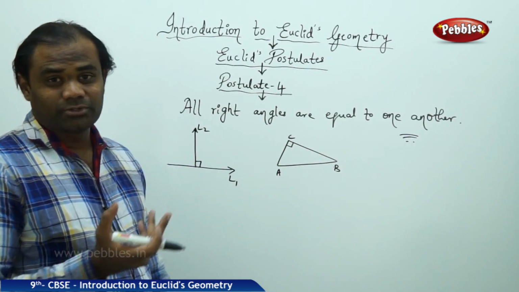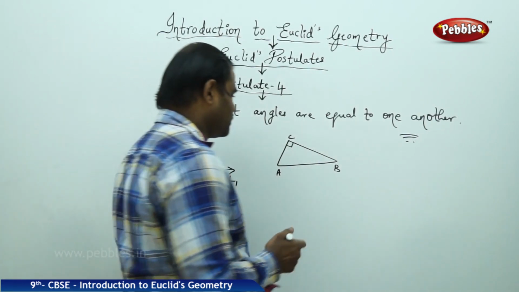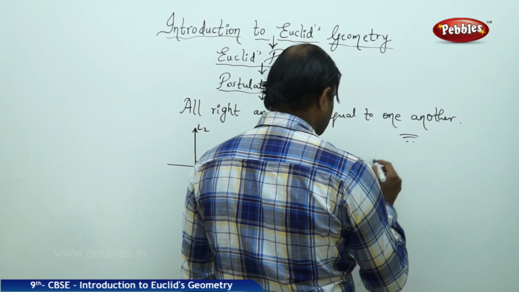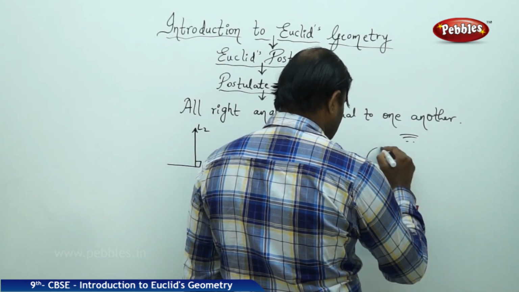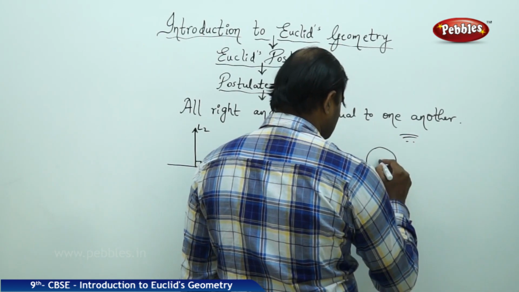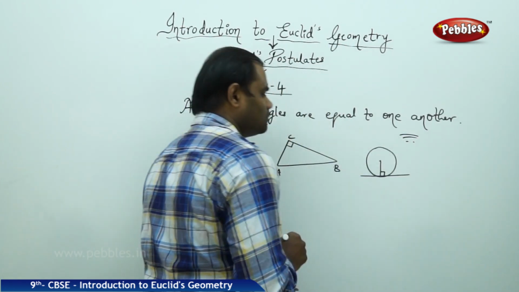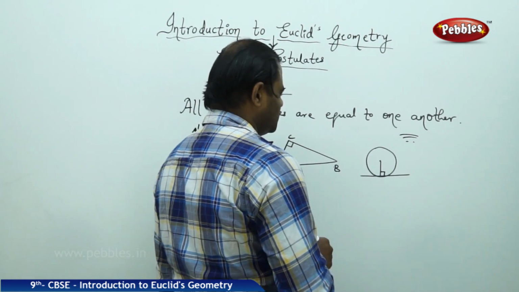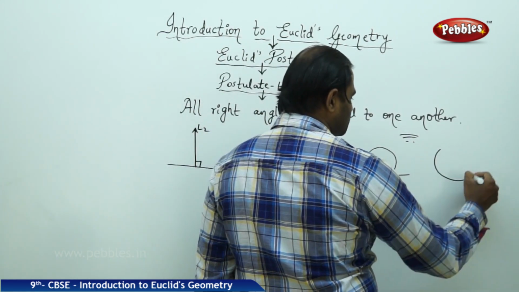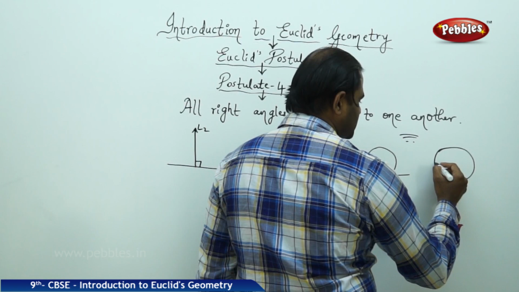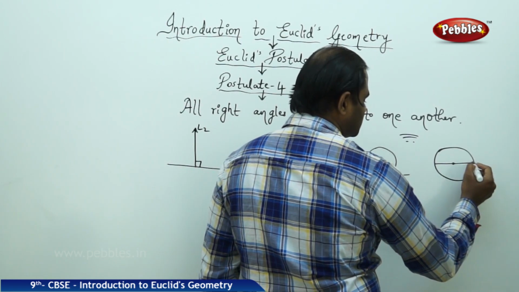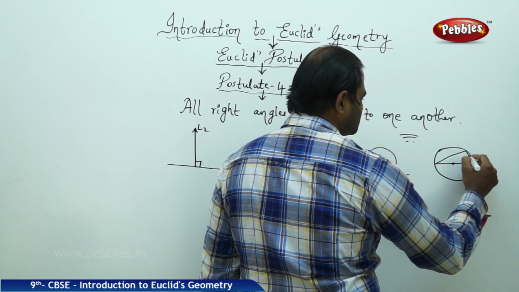Let me take one more situation where I have a circle, or one more circle property which says the angle in a semicircle is 90 degrees.